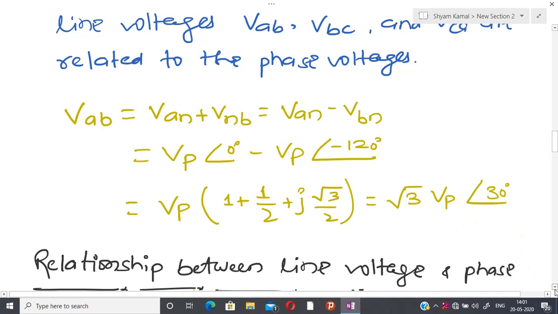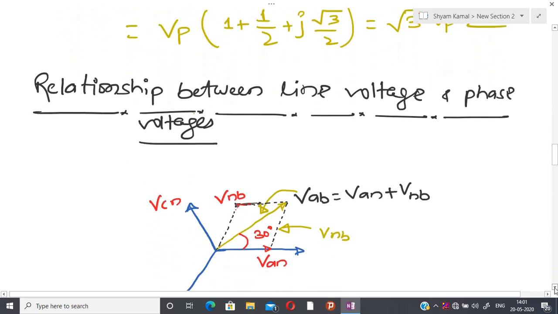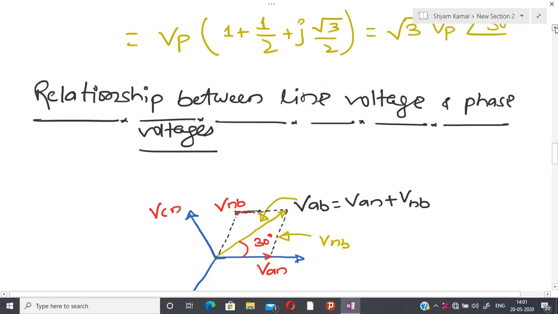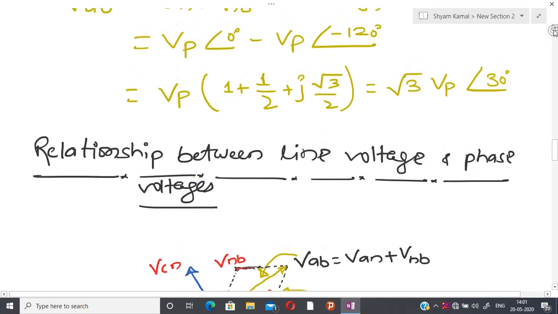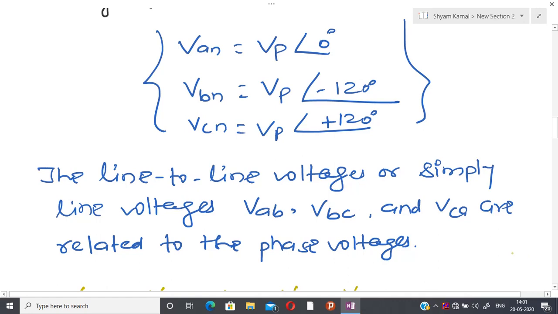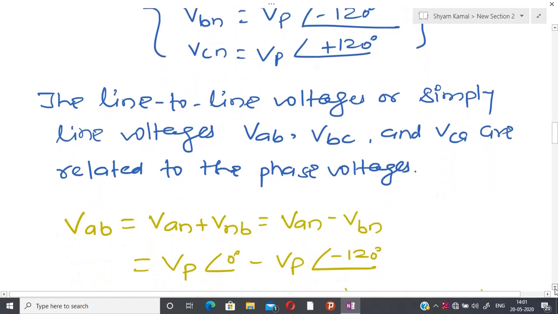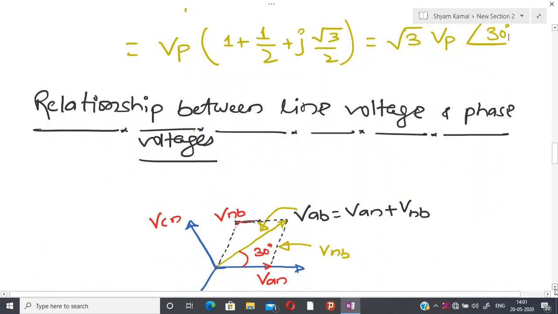Now you are able to understand that from this particular relation, the angle of VAB with respect to VAN, which is Vp at 0 degrees, is 30 degrees, and the magnitude is root 3 times higher than VAN.